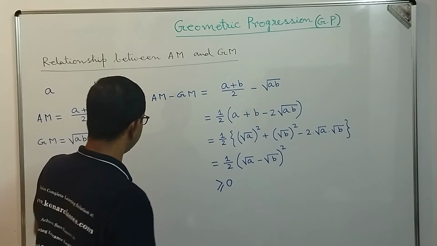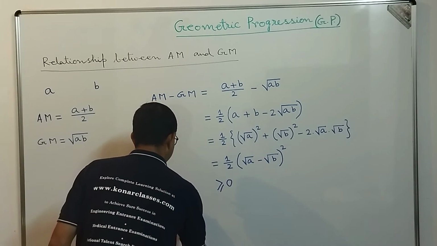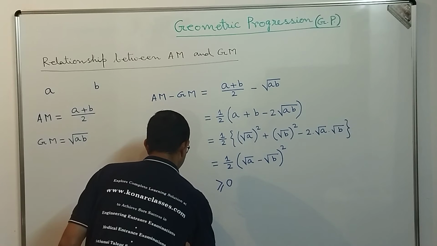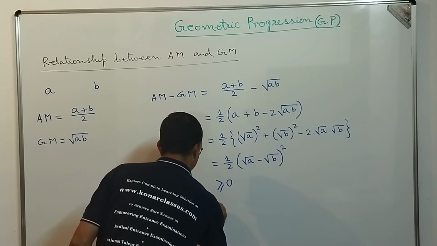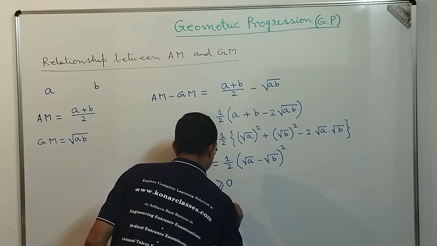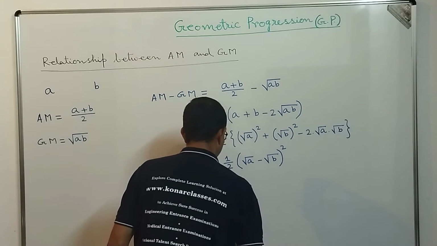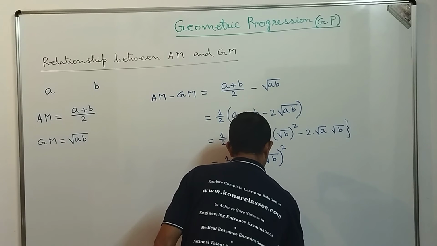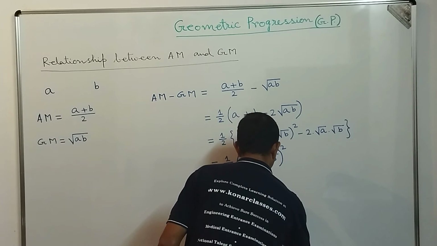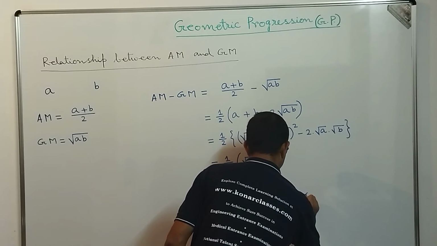So what we see, dear students, is that arithmetic mean minus geometric mean is greater than or equal to 0. That means arithmetic mean is always greater than or equal to geometric mean.